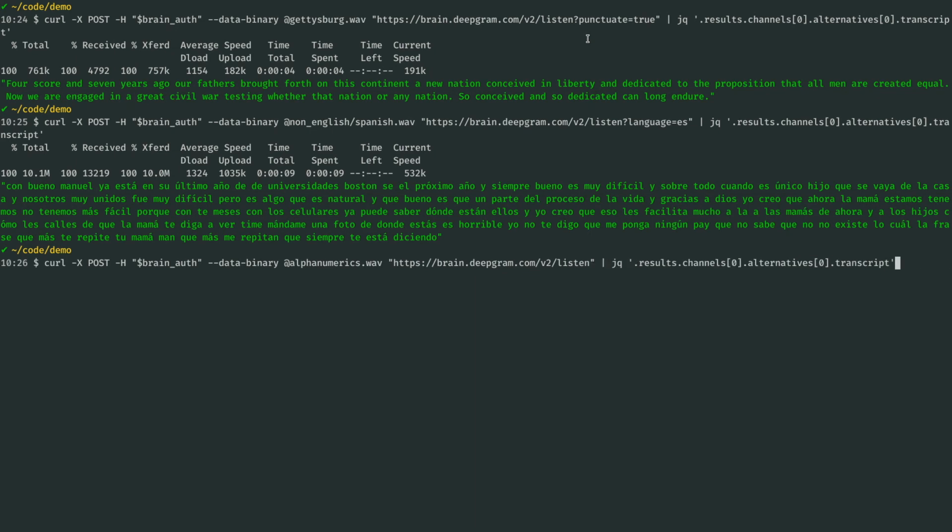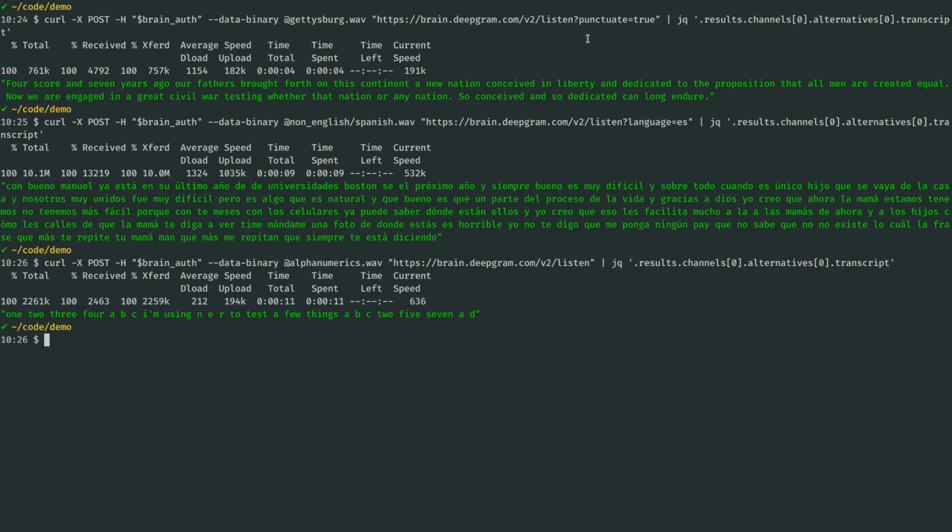I'm going to send over this file first without any redaction. It's a short little test file, and we'll see some numbers come through in the transcript. One, 2, 3, 4, 2, 5, 7 at the end. Now let's ask Deepgram to redact things because we don't want customers' credit card numbers showing up in the transcripts.